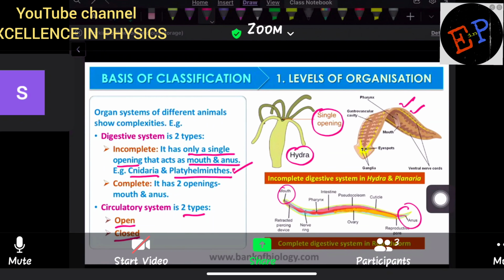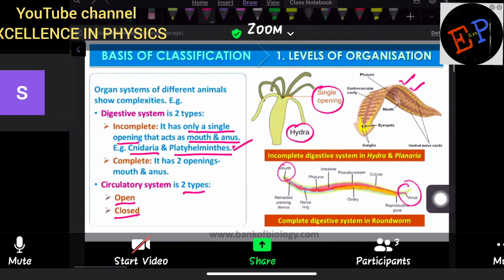That is called the complete type of digestion. Incomplete type of digestion, only one opening is present, which acts as mouth and also acts as anus. Clear? And similarly, circulatory system is also of two types: open type of circulatory system and closed type of circulatory system. Are you able to understand?